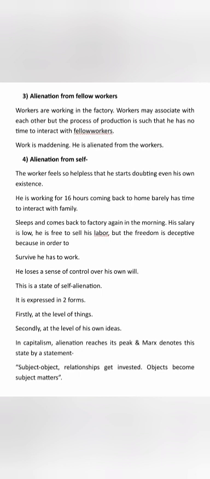So in a nutshell, this whole idea of alienation is deeply associated with the ideas of fetishism of the commodity, creativity, and historical materialism. There are four types of alienation: alienation from the process of production, alienation from the product, alienation from fellow workers, and alienation from the self. And in the capitalist mode of production, alienation reaches its peak.